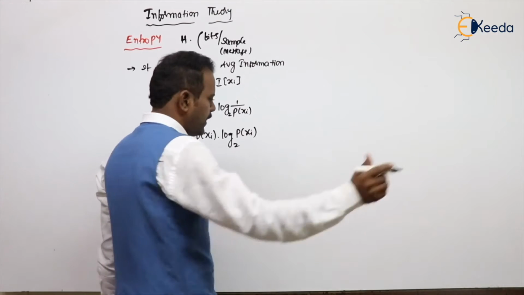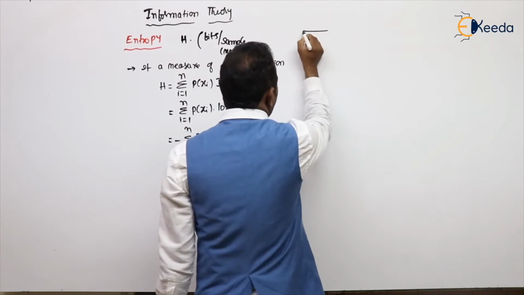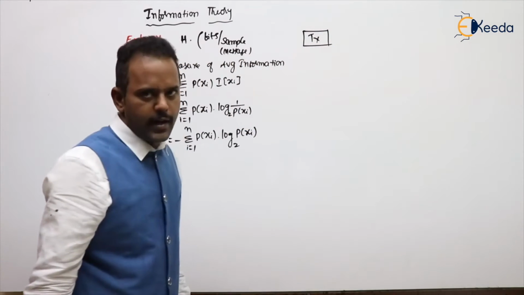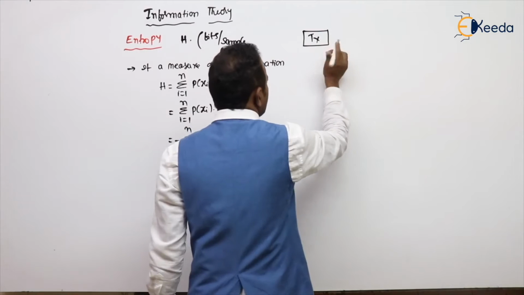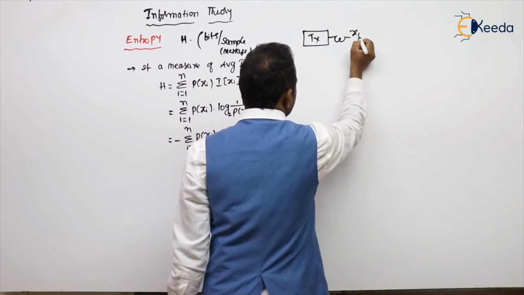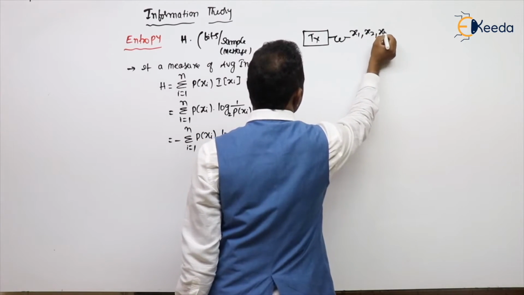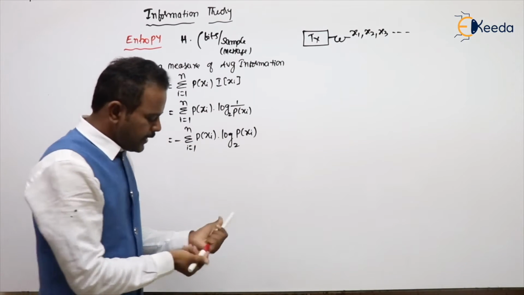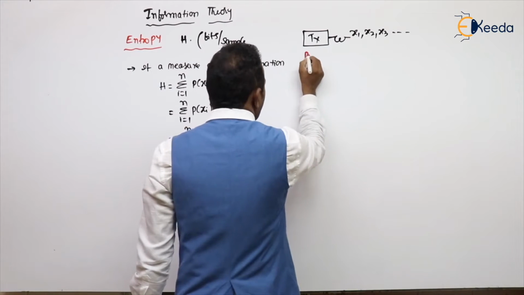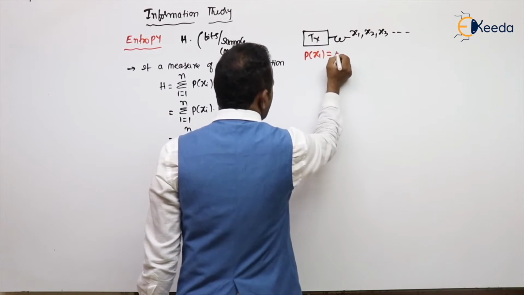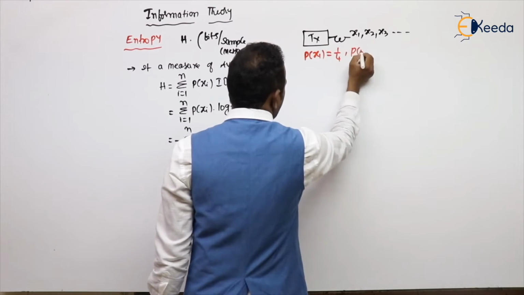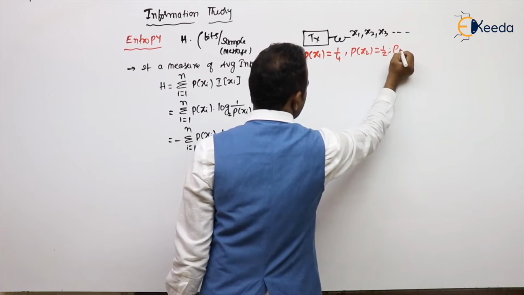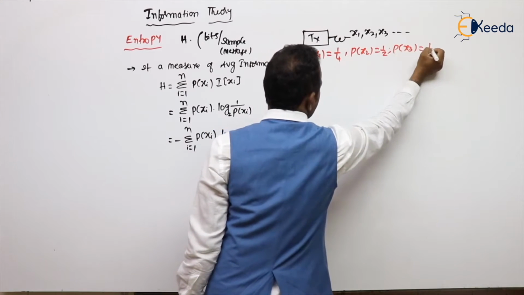Let's take for example, we are having one transmitter. This transmitter is transmitting three symbols like x1, x2, x3. For example, the probability of the symbol x1 is 1 by 4, probability of the symbol x2 is 1 by 2, and probability of the symbol x3 is another 1 by 4.